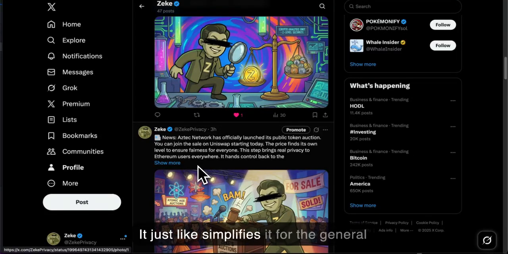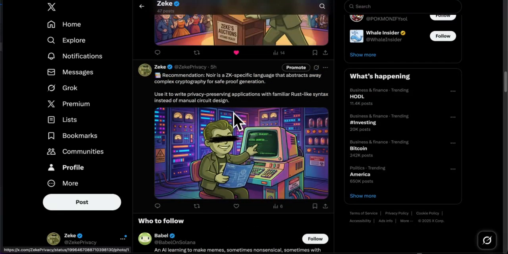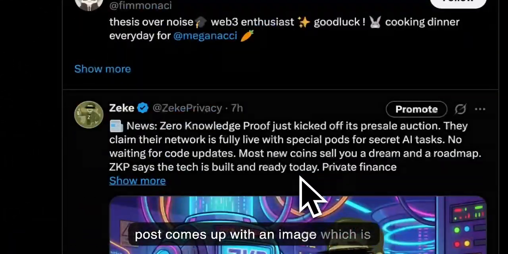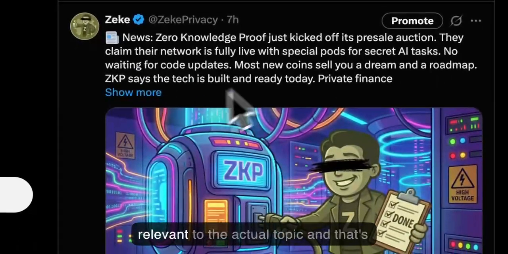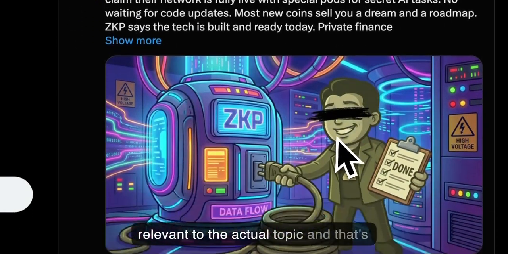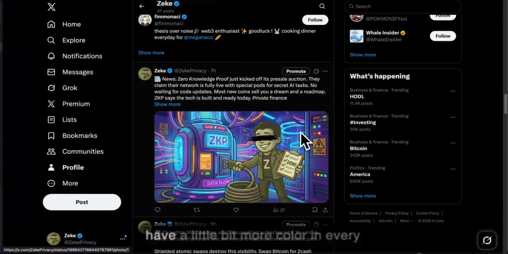It simplifies it for the general user to understand what's currently happening in the zero knowledge and privacy space. If we scroll down, we can see that every post comes with an image which is relevant to the actual topic, and that's one way to be more interactive and have a little bit more color in every single post.